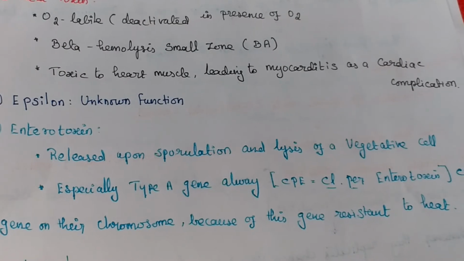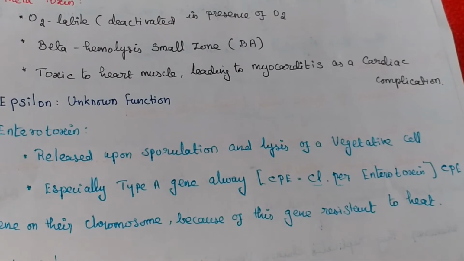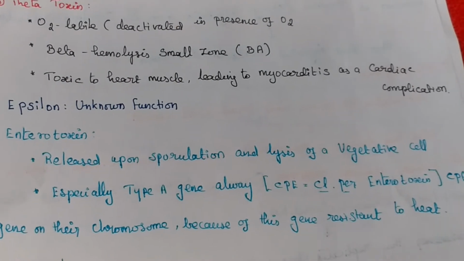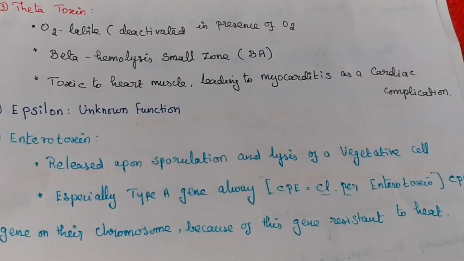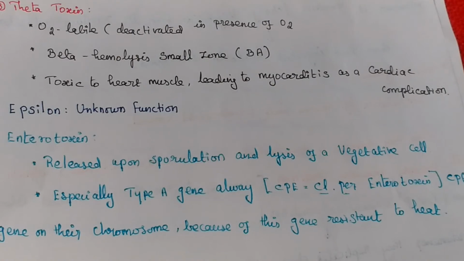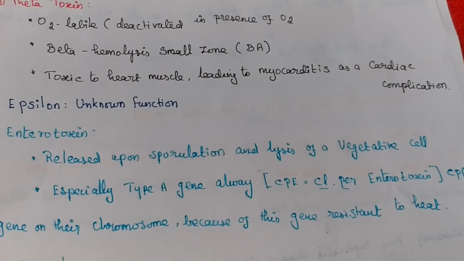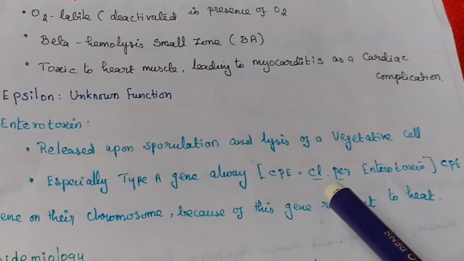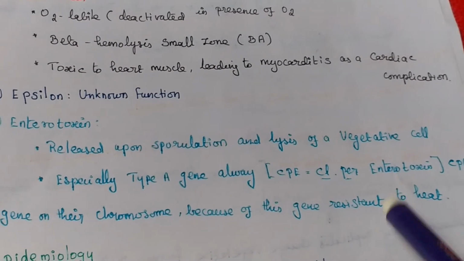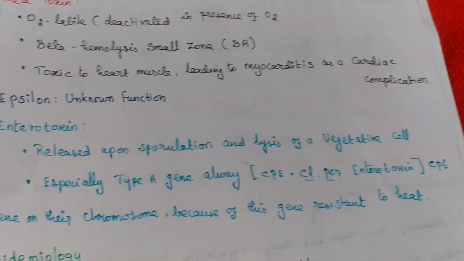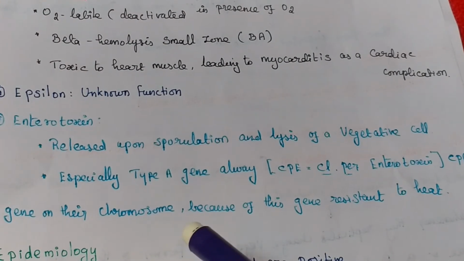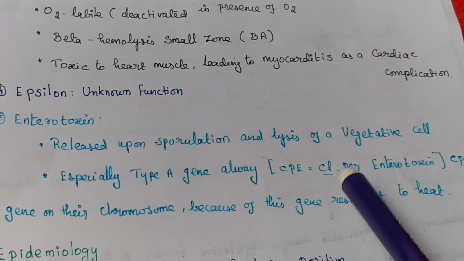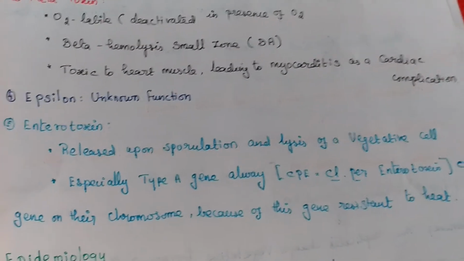This one is released upon sporulation and lysis of vegetative cells, especially type A. This CPE, Clostridium perfringens enterotoxin, has its genes on the chromosome. It is resistant to heat.